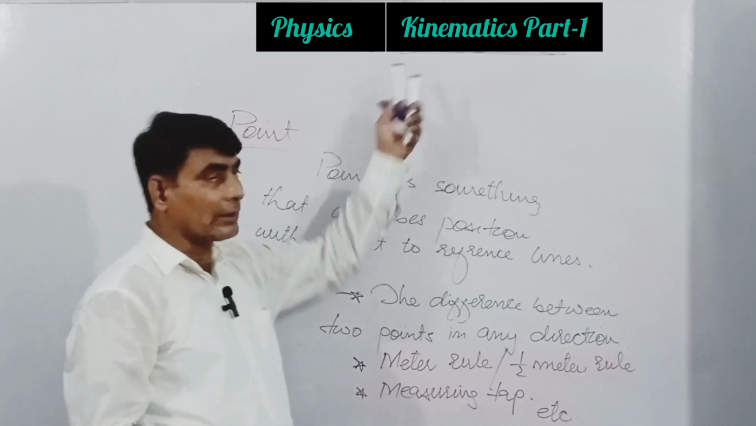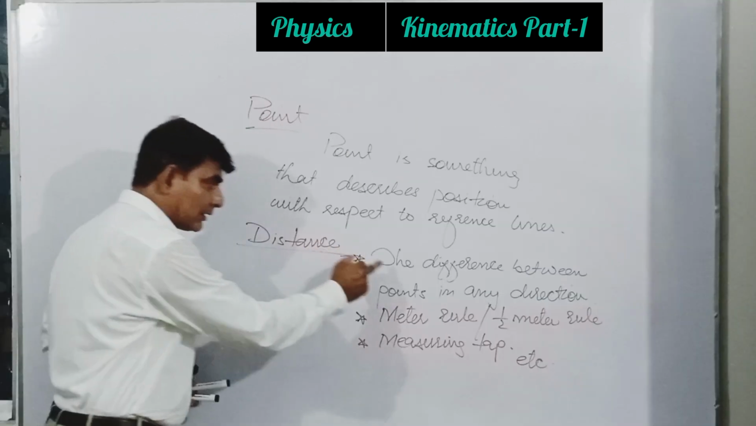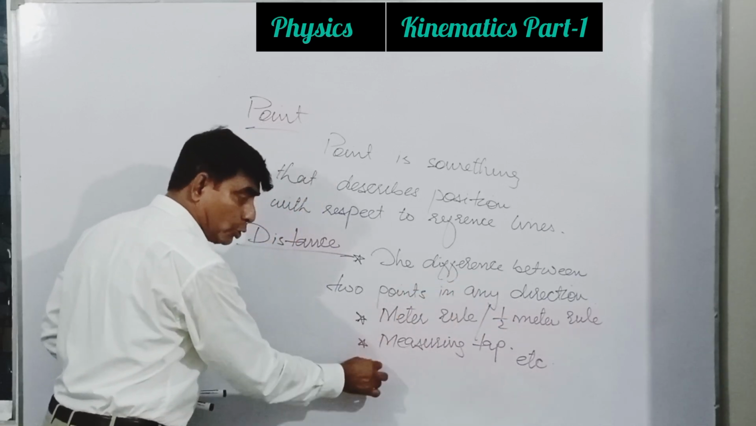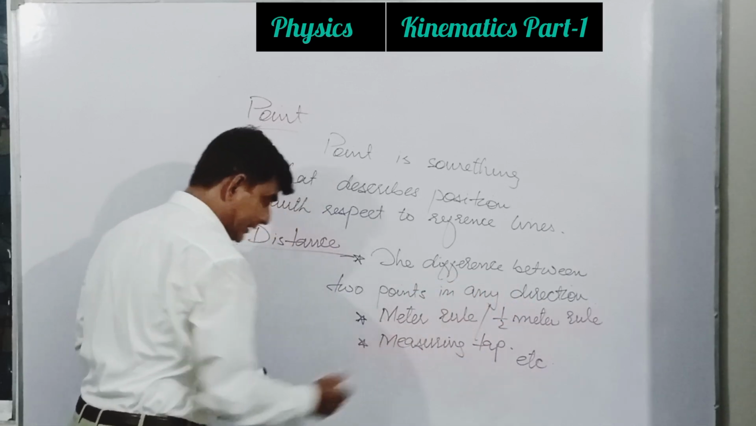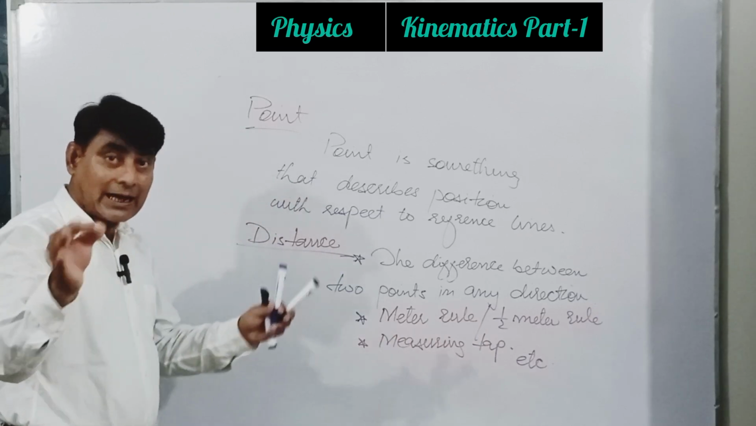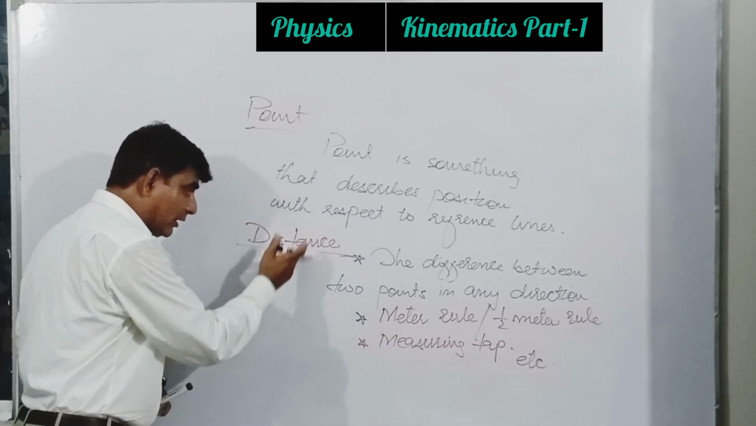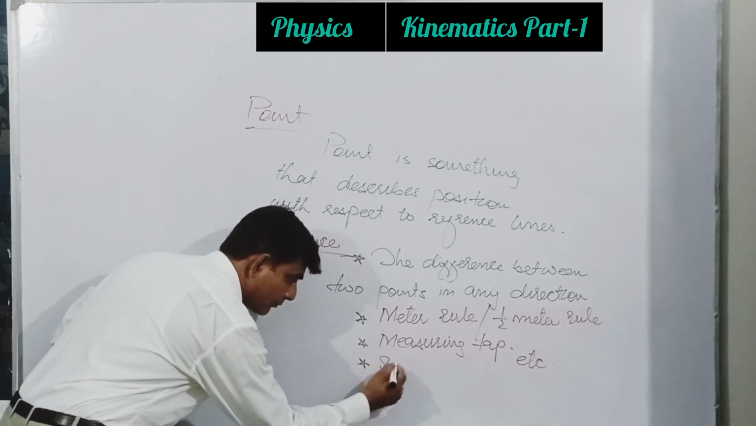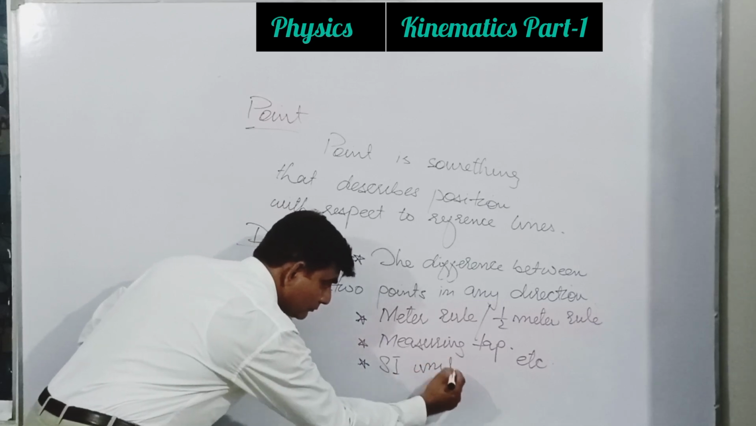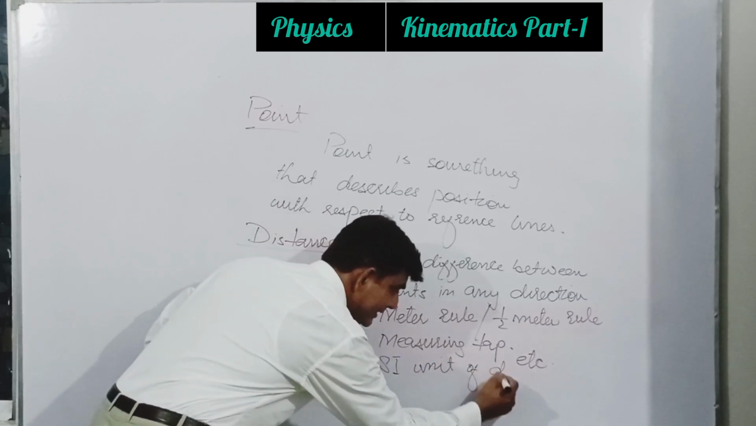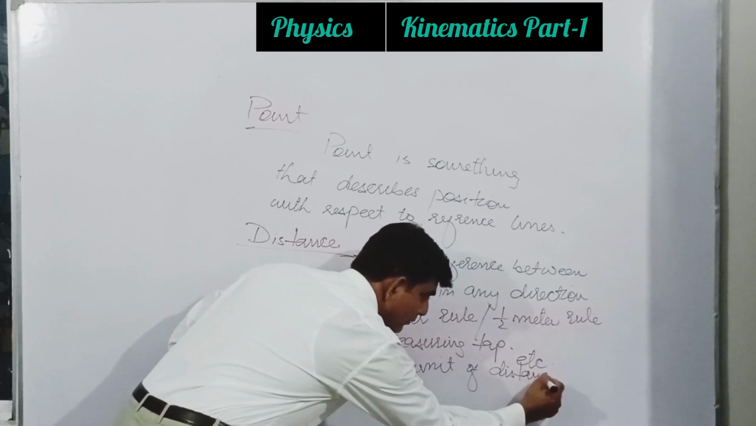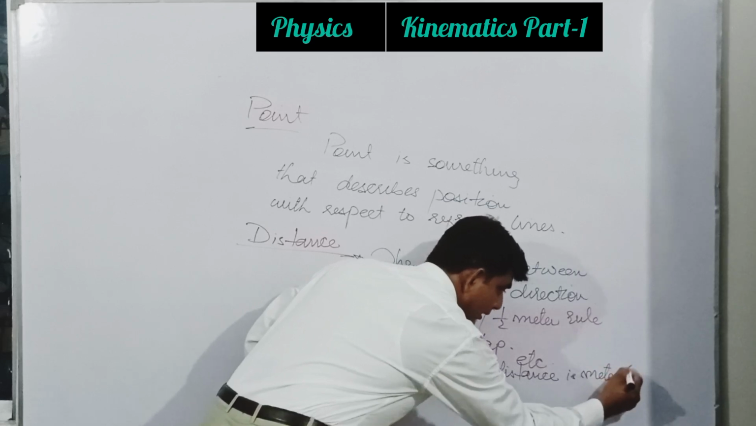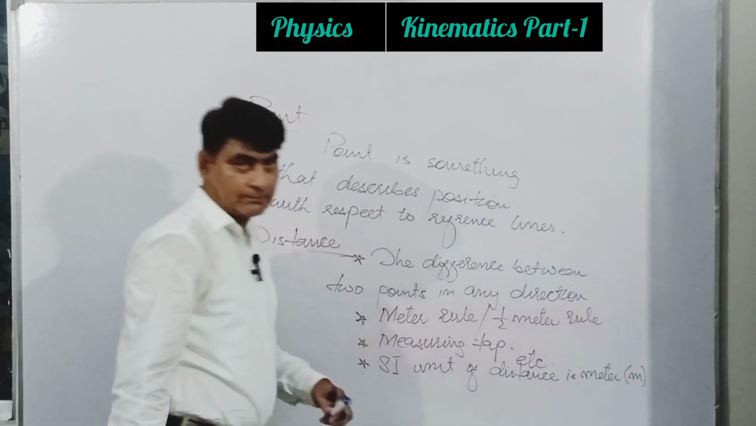Now, right now, kinematics. So about distance, the difference between 2 points in any direction, the things we use are meter rule, half meter rule, measuring tape, and about the SI unit: the SI unit of distance is meter. And the symbol we use is small m.